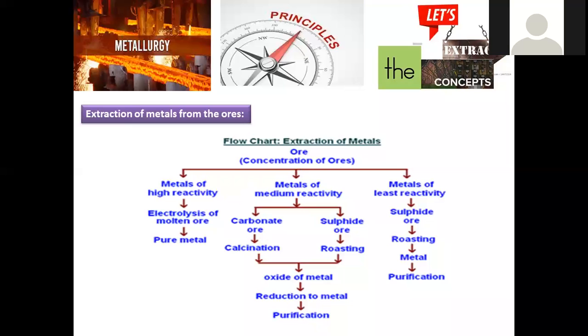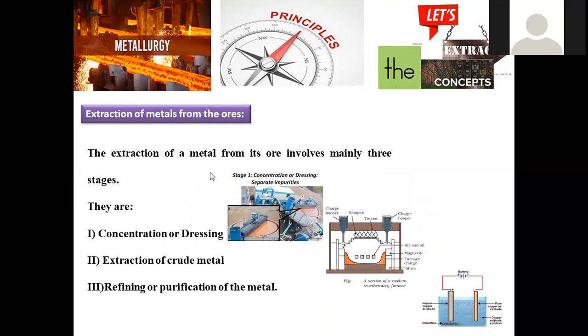Let us go with the extraction of metal from the ore. Whenever metal is extracted from the ore, we already studied the simple distinction between mineral and ore. Ore is the part of mineral where the maximum extent of metal is present, which can be extracted in a profitable way. That is called ore. Different metals have their suitable ores in general, so those can be taken and further subjected to concentration, followed by extraction, and finally refining.